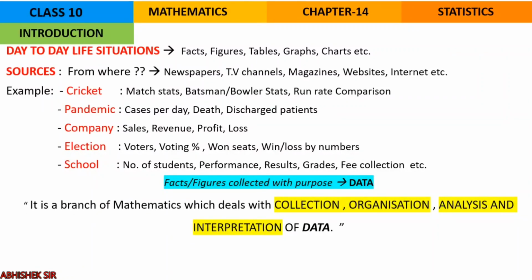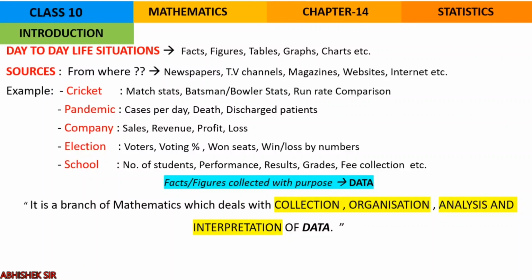So this leads us to the definition of the chapter title, that means statistics. What is statistics? It is a branch of mathematics which deals with the collection, organization, analysis, and interpretation of data. See, our world is becoming more and more information oriented. Every part of our life utilizes data in one form or the other.